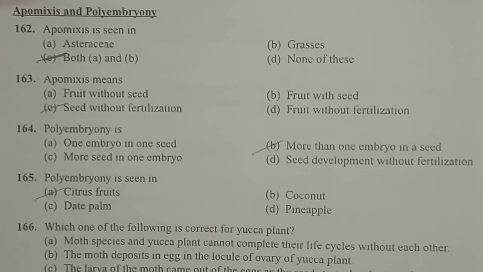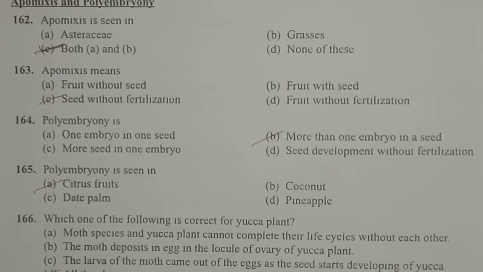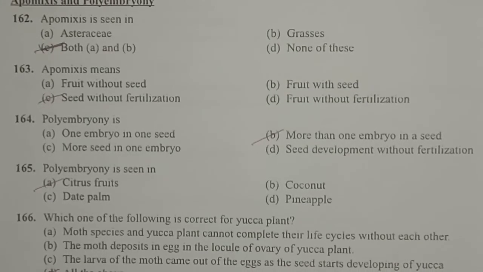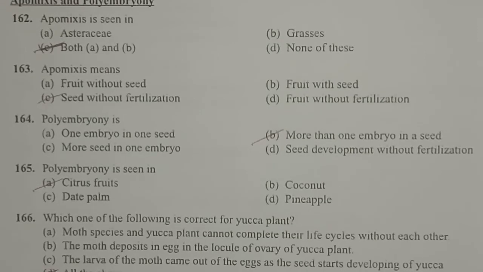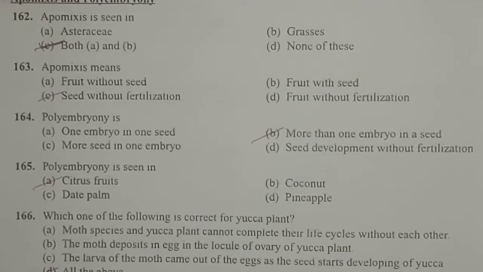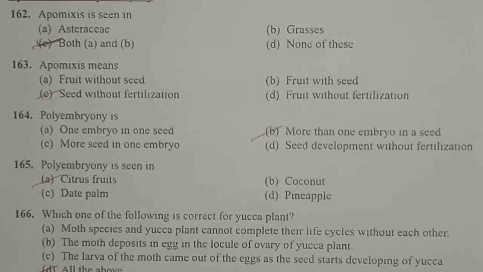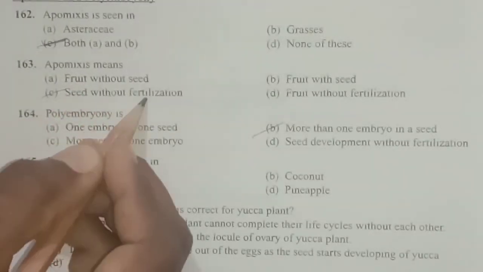But what does apomixis mean? It is the formation of seeds without fertilization. Generally after fertilization only the ovule develops into seed, but here in case of apomixis we will define apomixis like this. Sorry, it is a kind of asexual reproduction which mimics sexual reproduction and produces seeds without fertilization. Here seeds can be obtained without fertilization. So apomixis means seeds without fertilization.